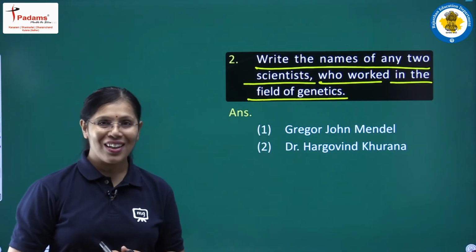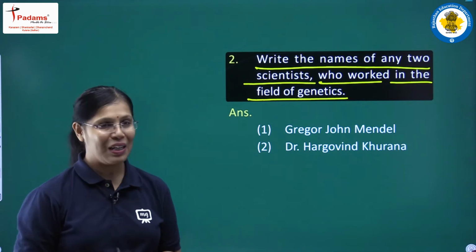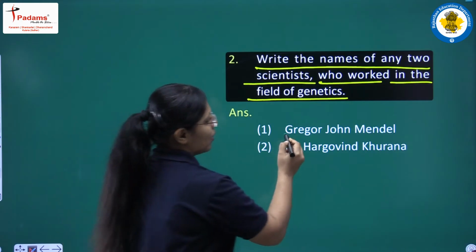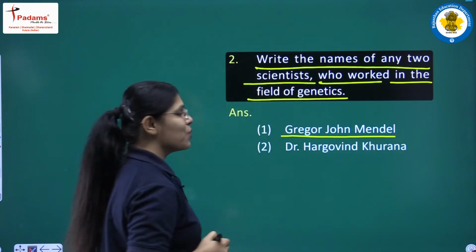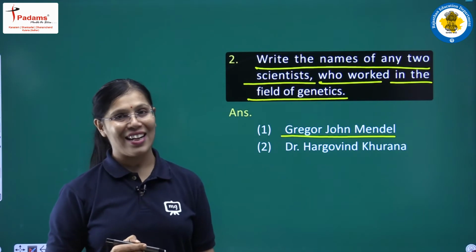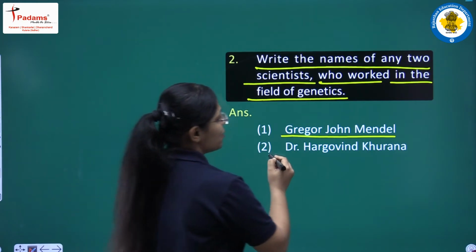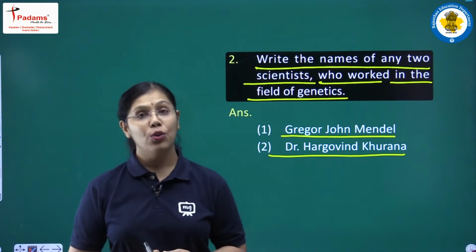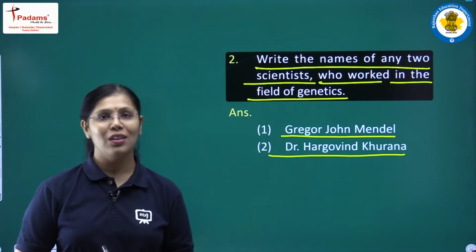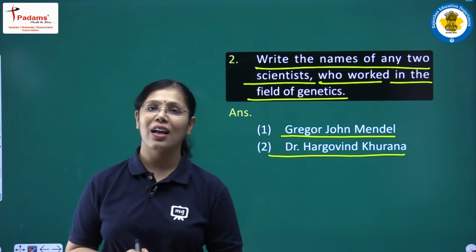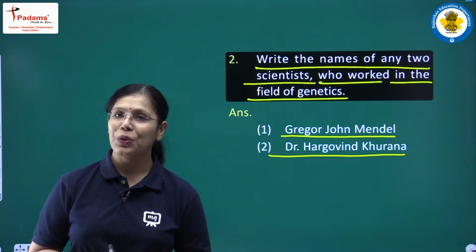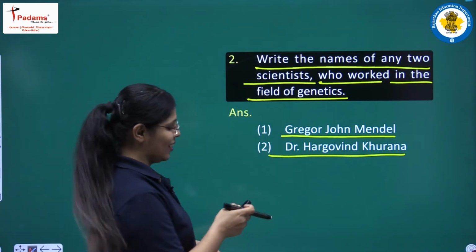So these two were Gregor John Mendel, who is known as father of genetics, and the second is Dr. Hargobind Khurana, who was awarded a Nobel Prize for his research in the area of transference or inheritance of new characteristics.